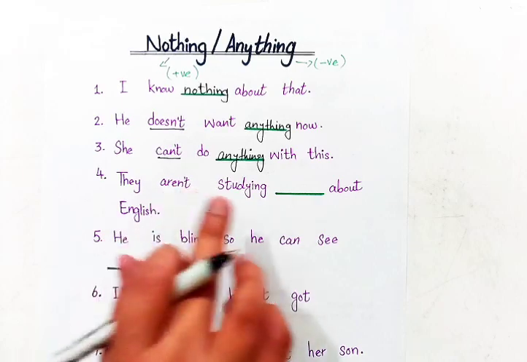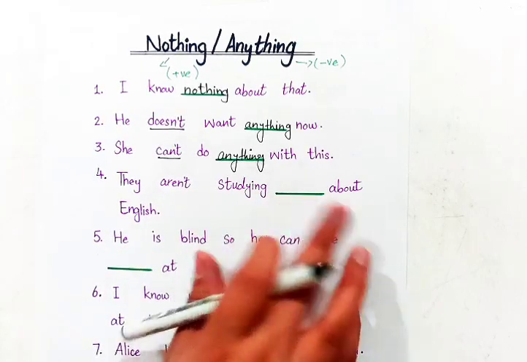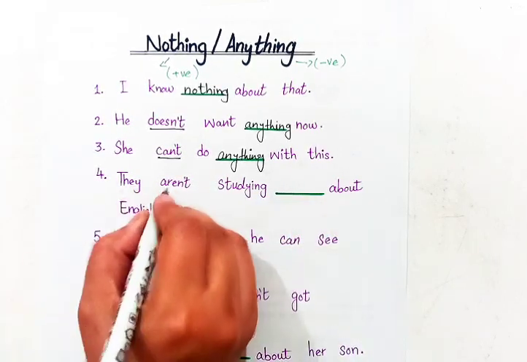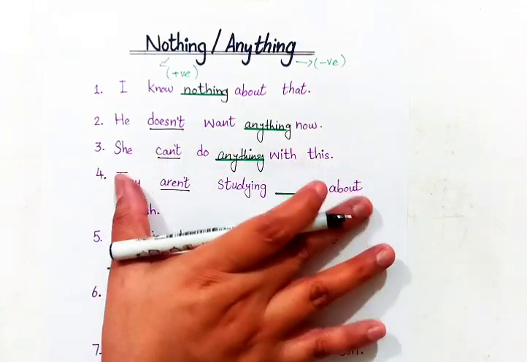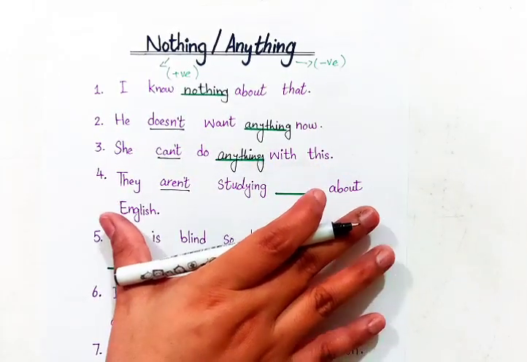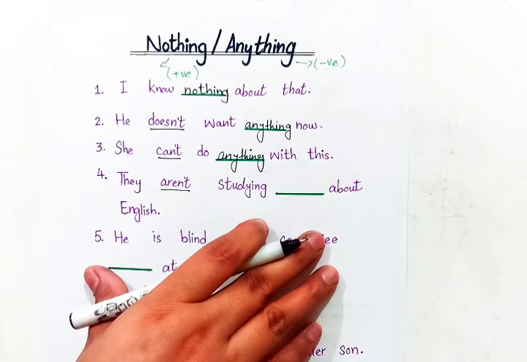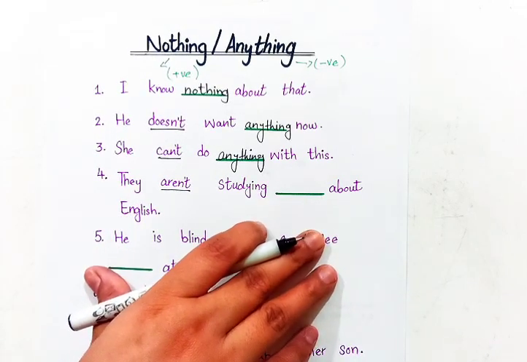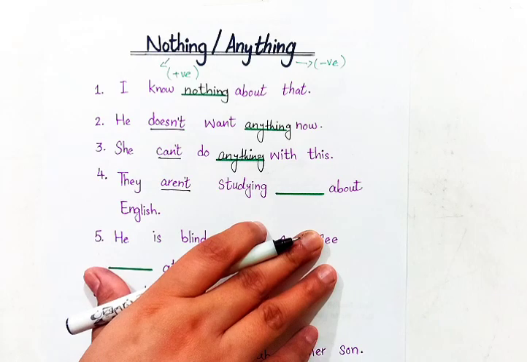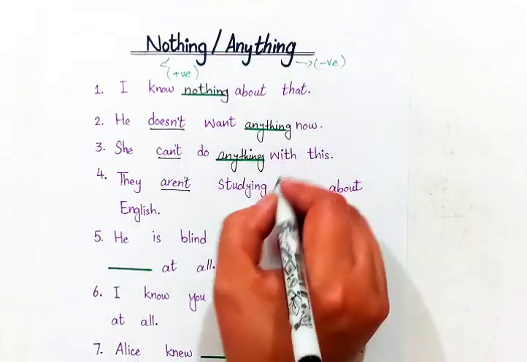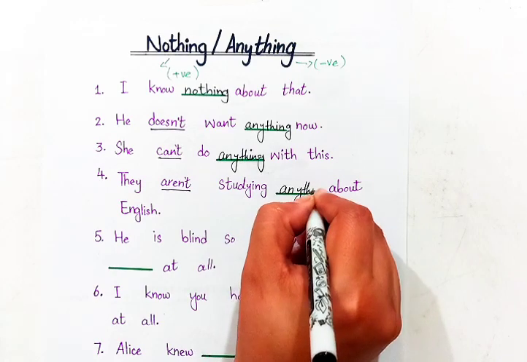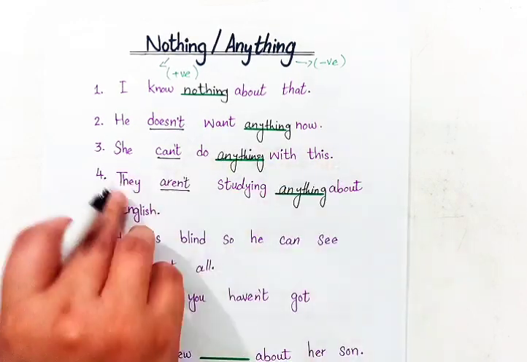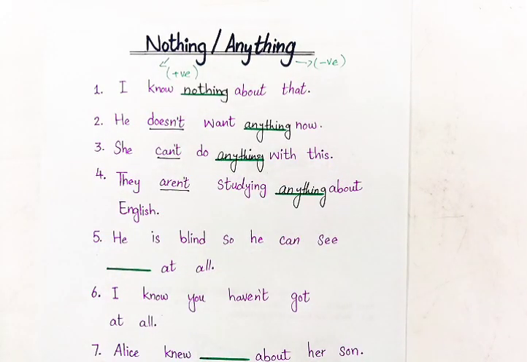They aren't studying blank about English. Aren't means are not. This is again a negative sentence. And for negative sentences, we use the word anything. They are not studying anything about English.